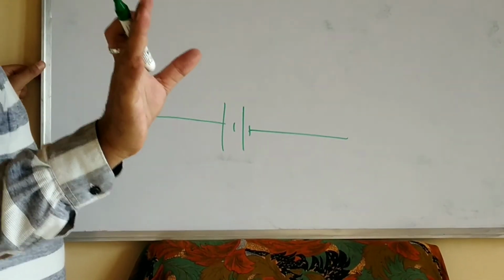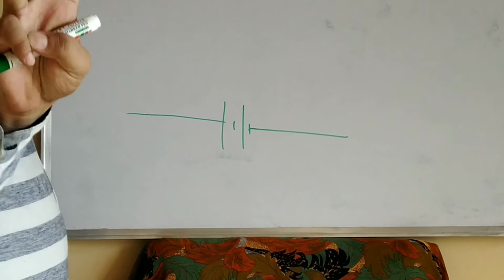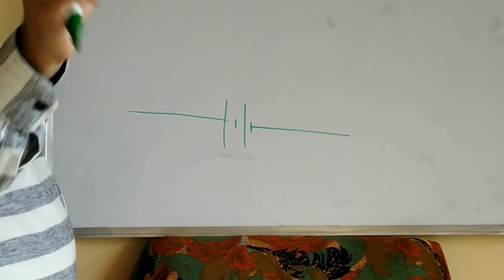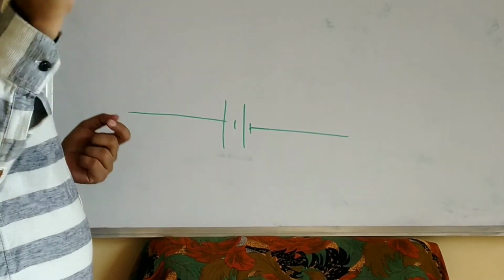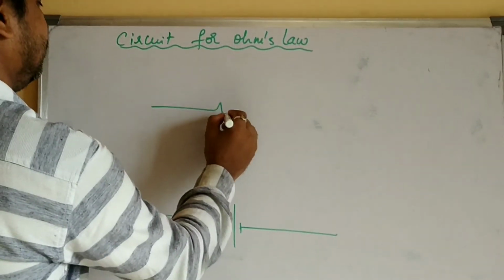Here the load is not a bulb, because in Ohm's law you have three quantities, R, V, I. R means what? Resistance. Resistance itself is the load here. So draw the symbol of the resistor. Now see here, like this.